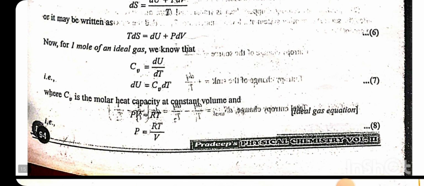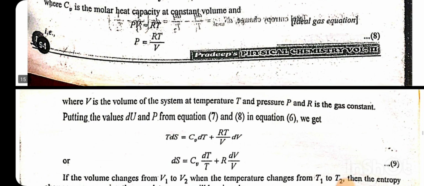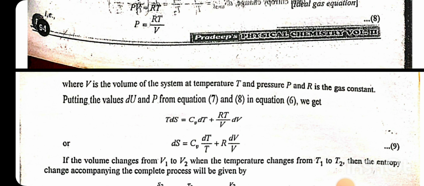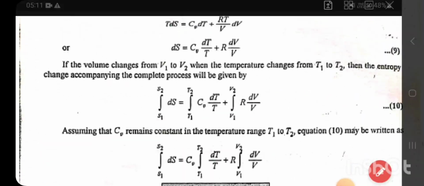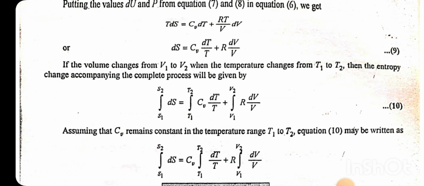Now for 1 mole of an ideal gas we know that Cv is equal to dU by dT, so dU is equal to Cv dT, where Cv is the molar heat capacity at constant volume. PV is equal to RT, so P is equal to RT by V, where V is the volume of the system at temperature T and pressure P, and R is the gas constant. T dS is equal to Cv dT plus RT by V dV. Dividing by T, dS is equal to Cv dT by T plus R dV by V.